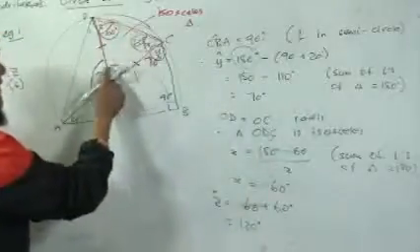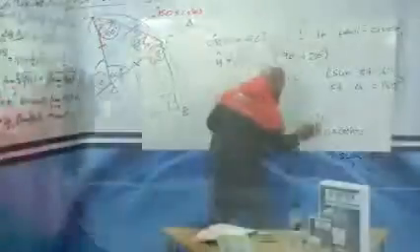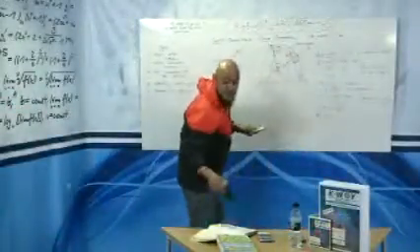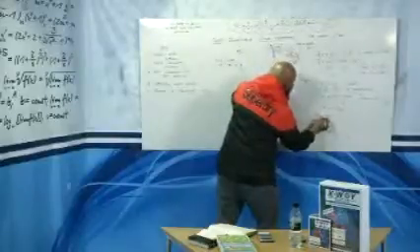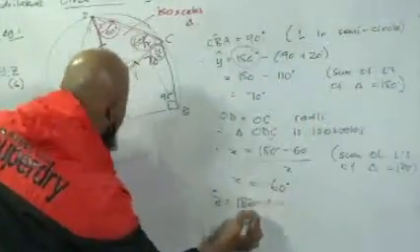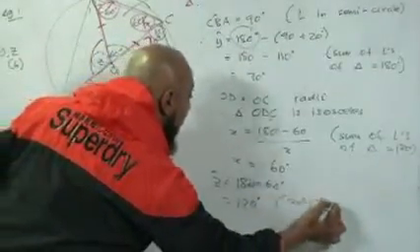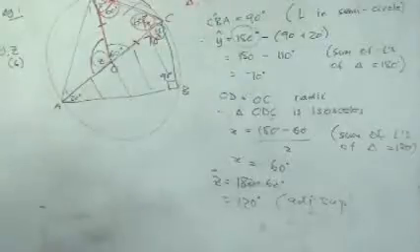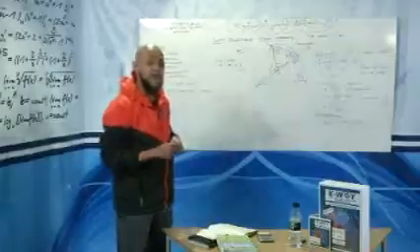Or you could have used adjacent supplementary. I think that would be the better one to use. Right, we're cutting now for an ad break, guys. Make sure that you've taken all this down. Angle Z is equal to, let's use it this way, 180 minus 60, which is equal to 120 degrees. Adjacent supplementary, meaning the angles add up to 180 degrees. Boys and girls, we're going for an ad break. When we get back, we're going to do more complex riders. Stay tuned.